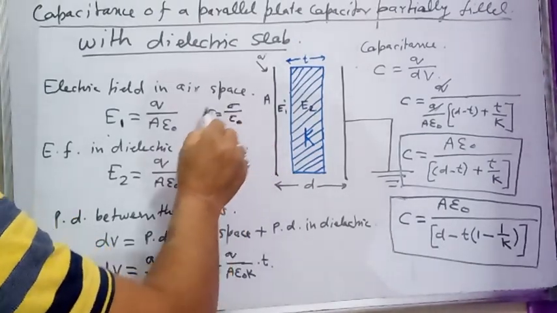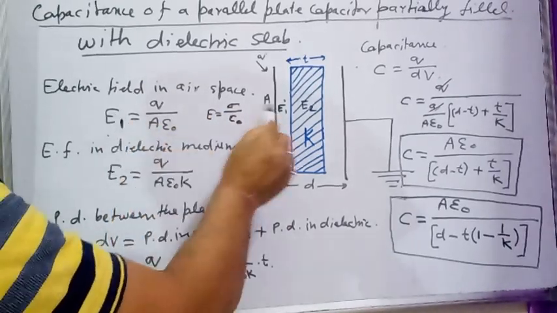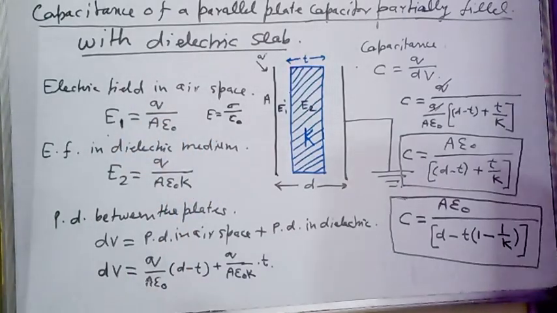If we replace sigma by Q divided by A, the electric field in the air space is E1 equals Q by A epsilon naught.